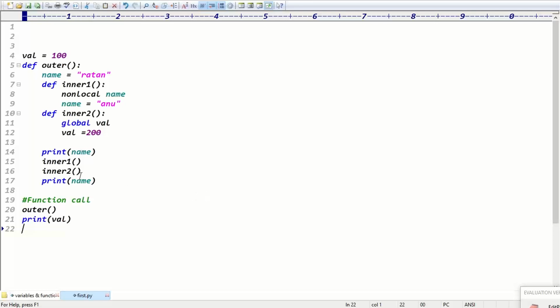Printing name, right? How can you say 200? Printing name here. Name in the sense what? Anu, right? Because after calling inner one and inner two, when you go to inner one, it is changing the name, but in inner two there is no nonlocal, right? It's fine, guys. So here printing which one? Anu, right? Here Ratan, here Anu, and here printing value means